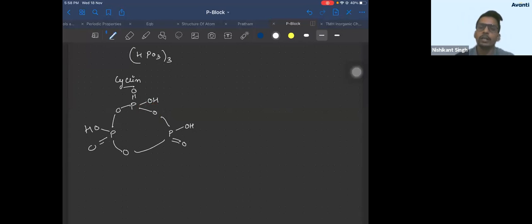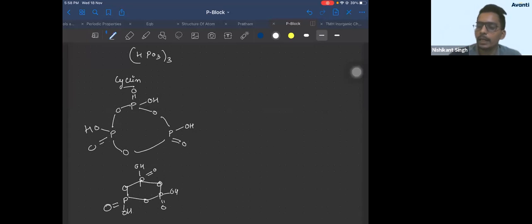If you want to draw it in a better way, you can draw it as a cyclohexane-like ring also. Keep drawing phosphorus, oxygen, phosphorus, oxygen, phosphorus, oxygen. OH, double bond O, OH, double bond O, OH, double bond O. Is that clear? If you want to write it in a linear chain, you can write its linear structure also. Non-cyclic structure.